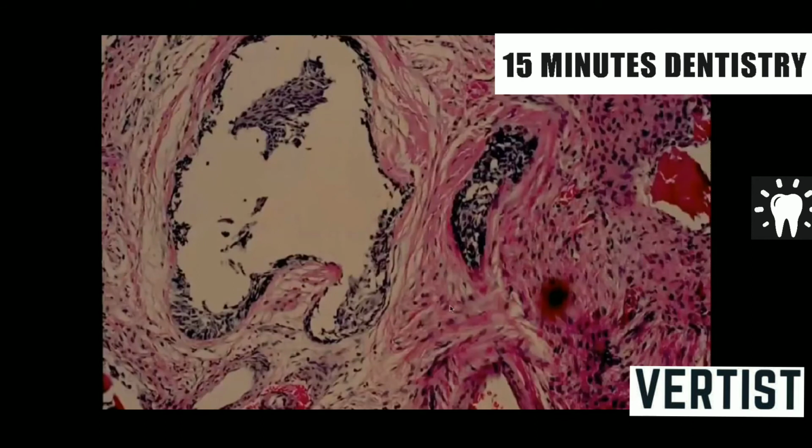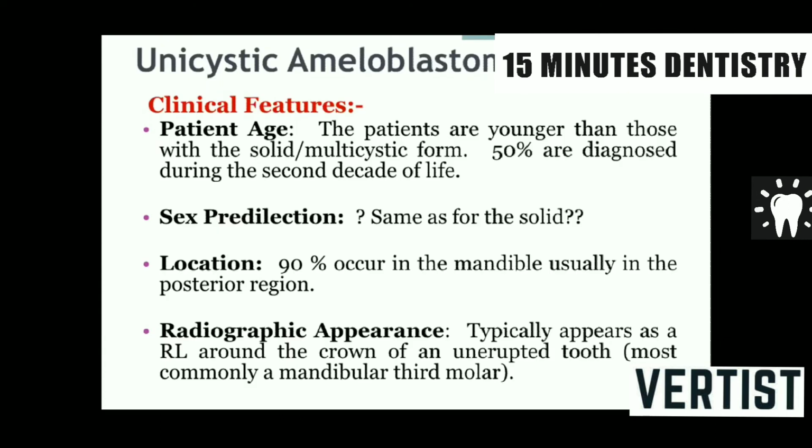Here is a microscopic picture of desmoplastic ameloblastoma, where follicles of ameloblastoma are seen. Some are open, some are compressed, and around these compressed follicles you can see connective tissue which is getting desmoplastic, or dense. Because of this, these follicles are getting compressed. So this is called desmoplastic ameloblastoma.